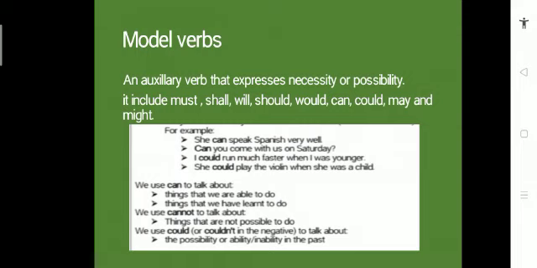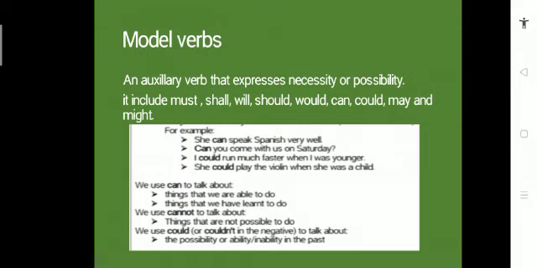So she, here it is possible, like she can speak Spanish. Can you come with us on Saturday? Can is here a modal verb. Could, in the other sentence, is like I could run much faster when I was younger. And then in the second sentence, she could play the violin when she was a child. So here can and could, these are the two modal verbs that are used in these sentences.